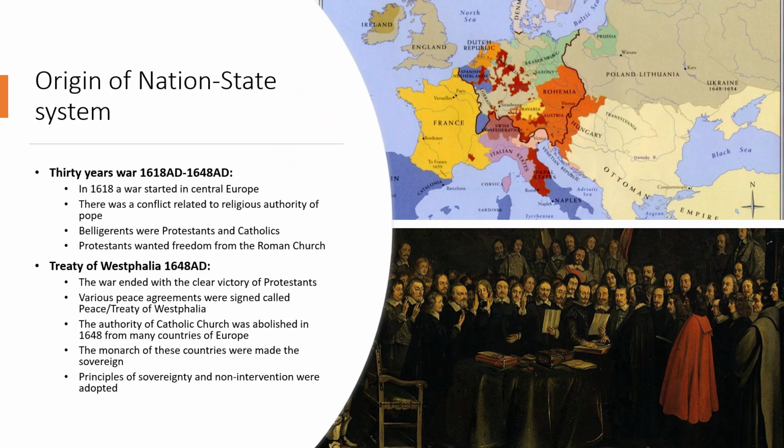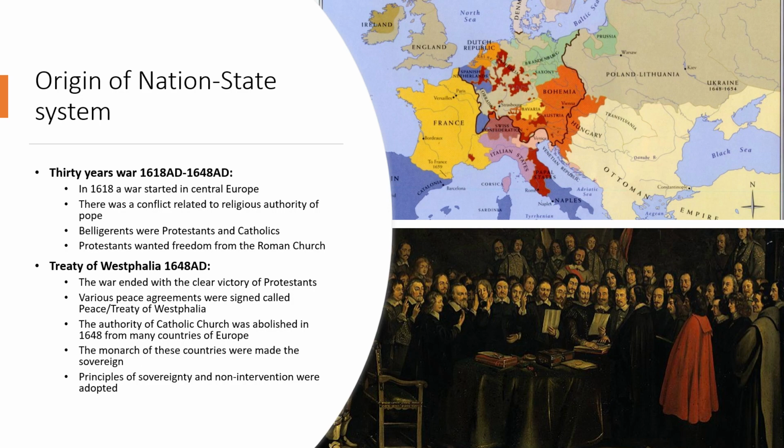Now students, we're going to start the origin of nation-state system. How this system started and from where it started, and what were the events that led to its formation. So students, starting with the 30 Years' War of Europe, this war started in 1618 and ended in 1648. This was a war in Central Europe actually.